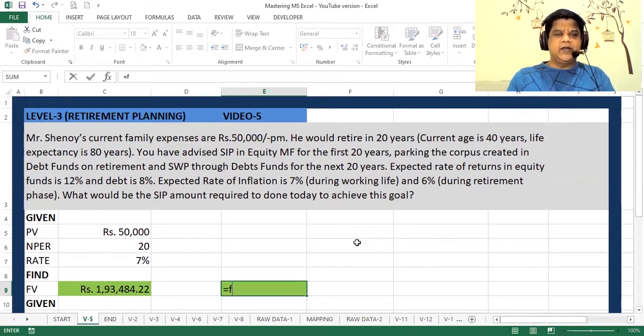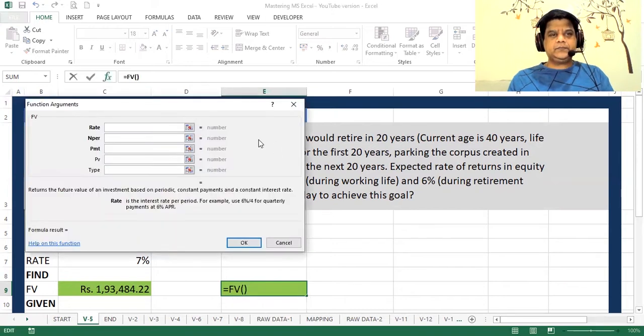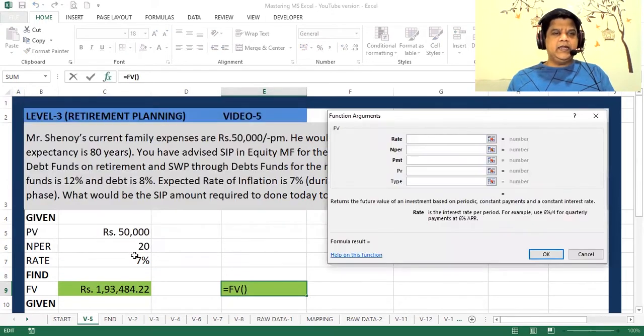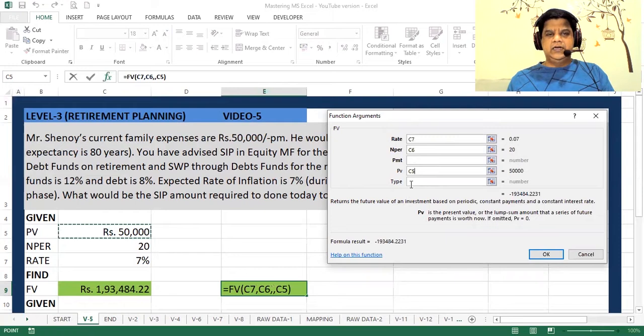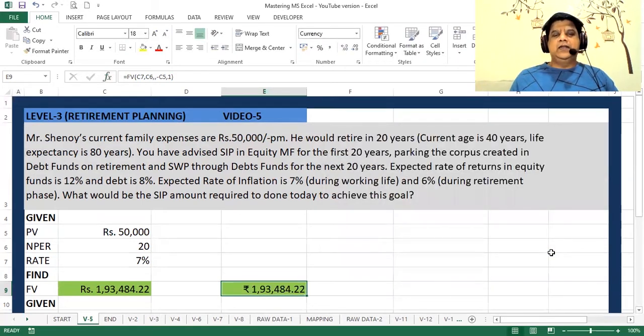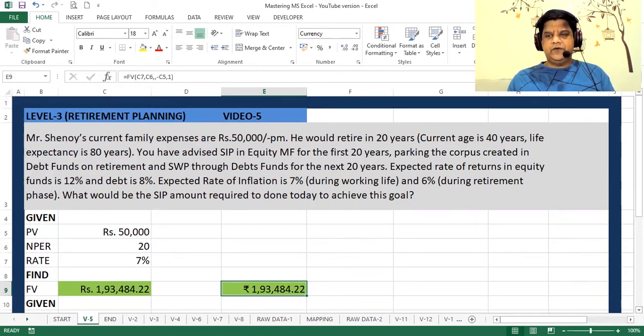Is equal to FV, bracket open, F(x). Let me take it to this side for your convenience. The rate is given to me as 7%. NPER is given to me as 20. PV is given to me as 50,000. Type is not given, so 1. Let's put the sign conventions minus here. The rest is perfectly fine. My answer is 1,93,484. This is the future value of the 50,000 expenses which was there per month. Let's go forward.